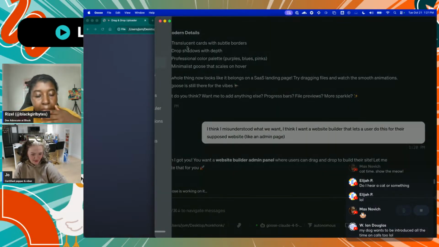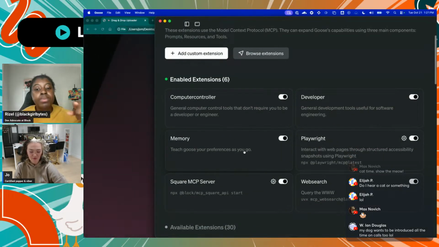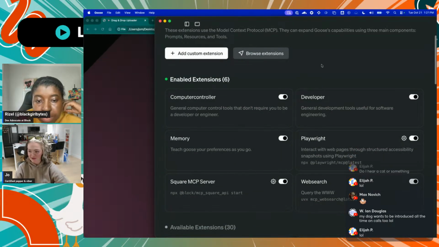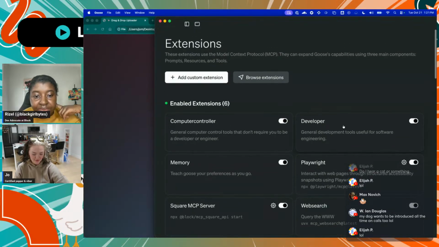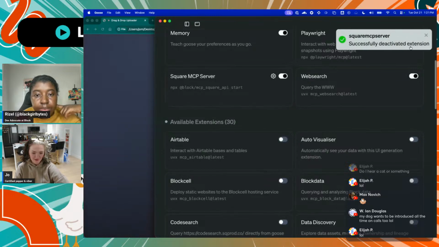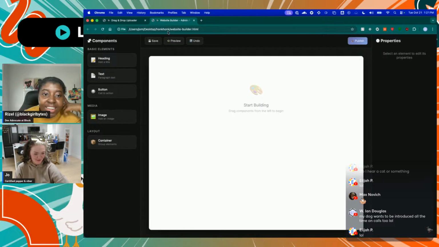I also have, I think we were talking extensions, I have the memory, so it learns my preferences as I go. So when I say make it aesthetic, whatever, I think it knows roughly what I want. I also have developer, memory, and playwright in case I need it. This is just a bug. I can't turn it off for whatever reason. But there we go.